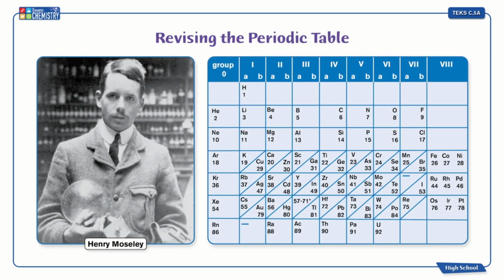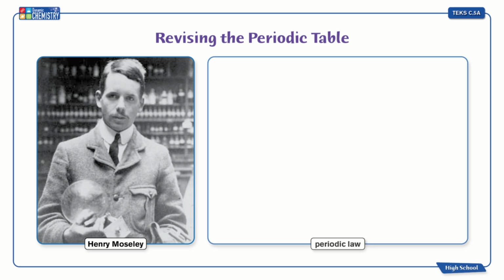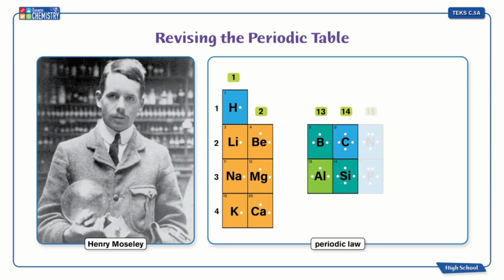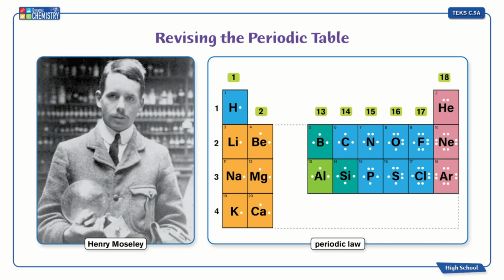In 1914, Henry Moseley's work with X-rays showed that each element had a unique atomic number. He rearranged the elements by increasing atomic number to remove inconsistencies in Mendeleev's periodic table. This created repeating patterns of chemical and physical properties known as periodic law.